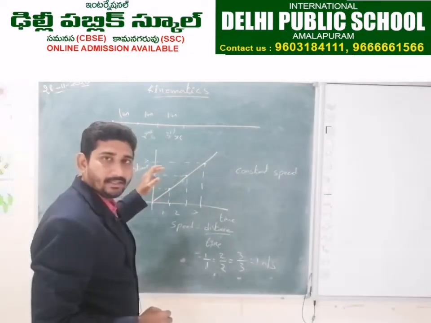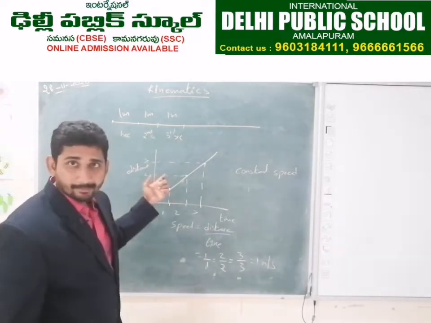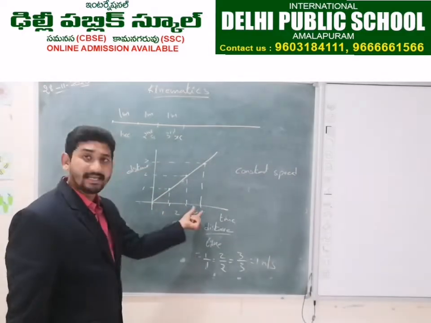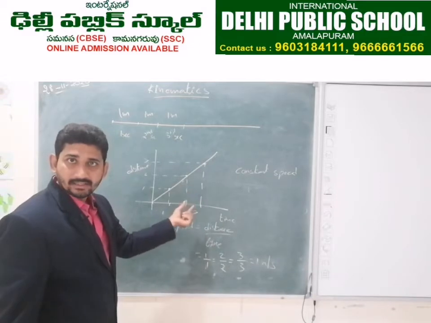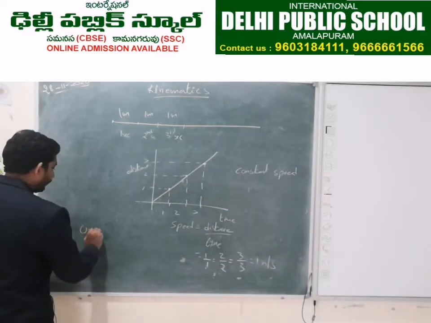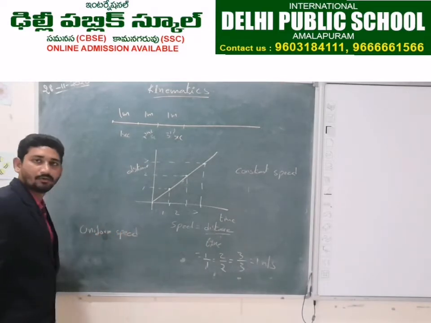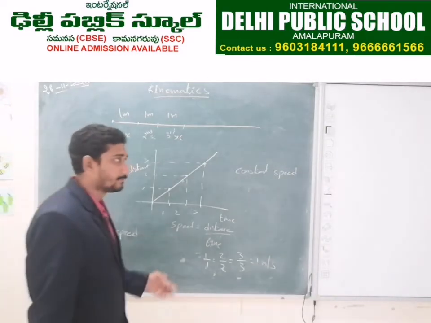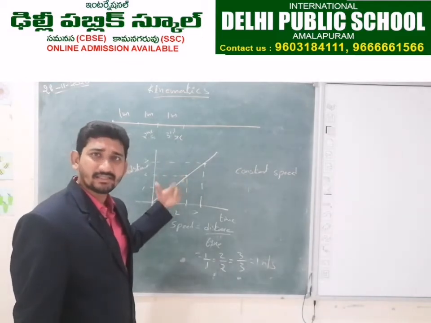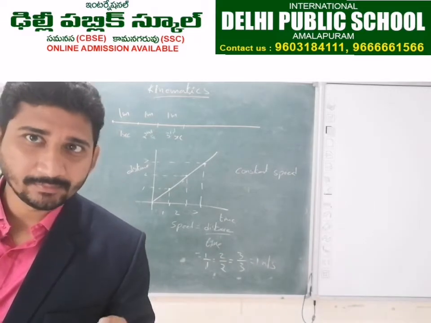So here the speed is constant, or we can say it is uniform speed. So if a body is covering equal distances in equal intervals of time, we can say the body is moving with uniform speed. If the body is traveling unequal distances in equal intervals of time, we can say the body is traveling with non-uniform speed.